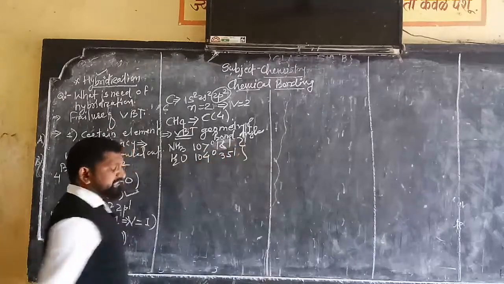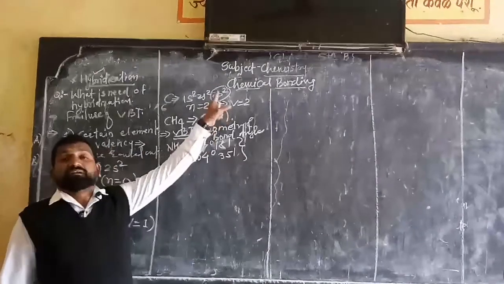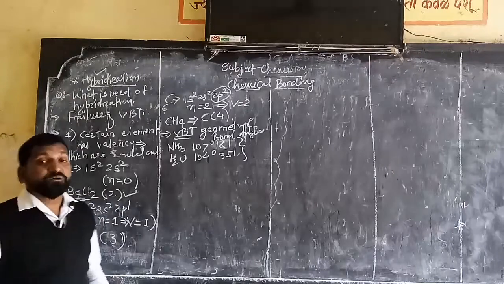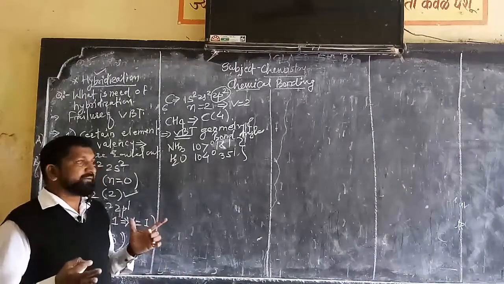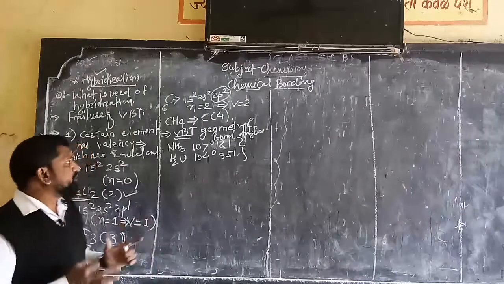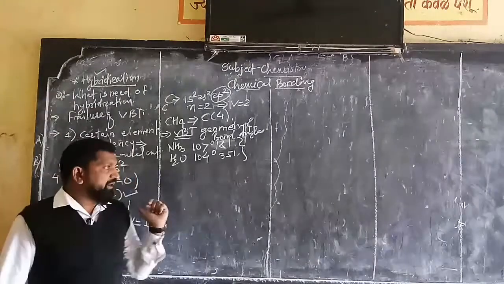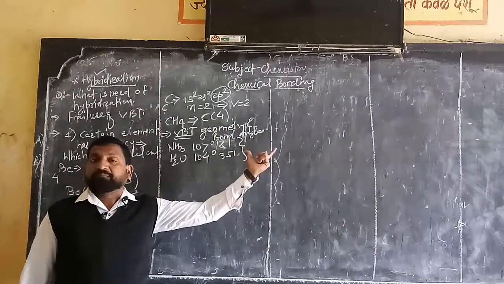VBT could not explain these, and that's why Pauling and Slater discovered the phenomenon of hybridization, which can solve such difficulties: difficulty of valency, of geometry, and of shape or bond angles.